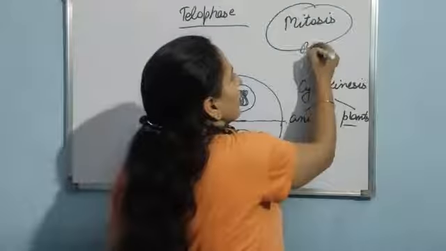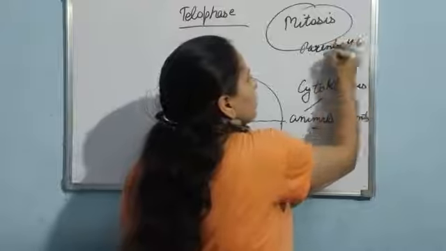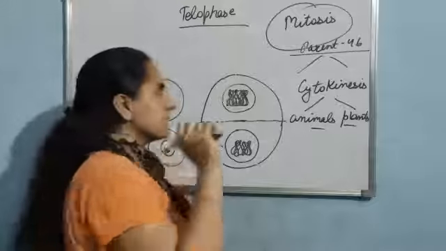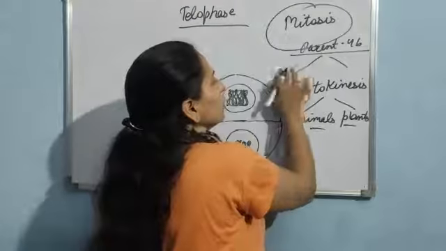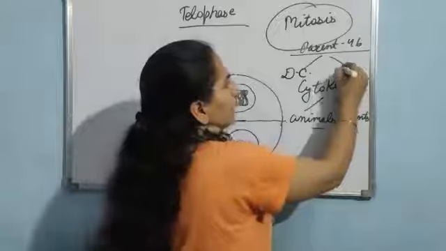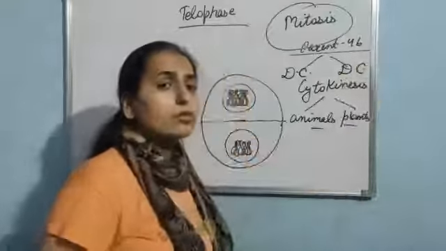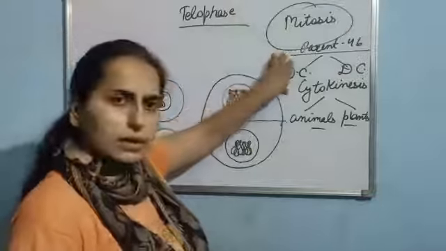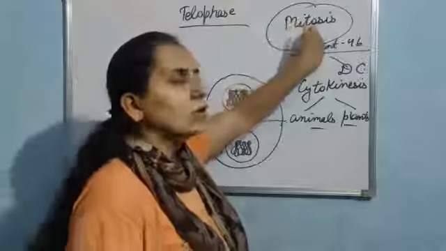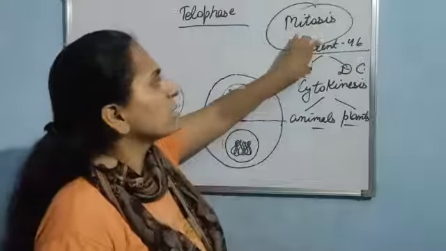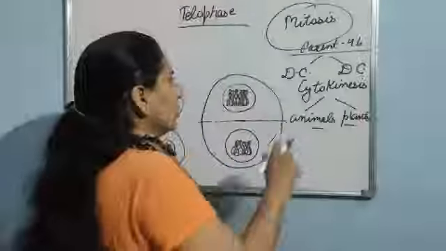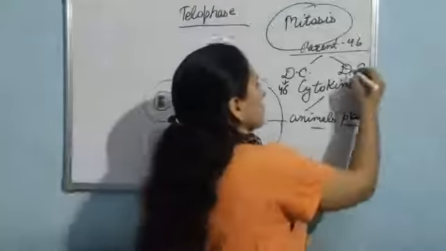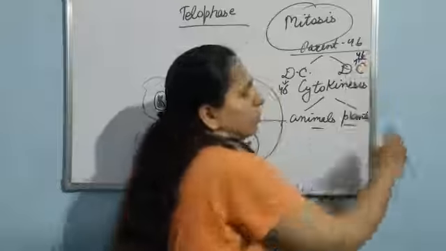Like if the parent has 46 chromosomes, by mitosis one cell will divide into two daughter cells, the first daughter cell and the second daughter cell. So mitosis is equational division. The number of chromosomes in the daughter cell is the same as the number of chromosomes in the parent cell. As the parent cell has 46 chromosomes, this daughter cell will also have 46 chromosomes, and this daughter cell also has 46 chromosomes.